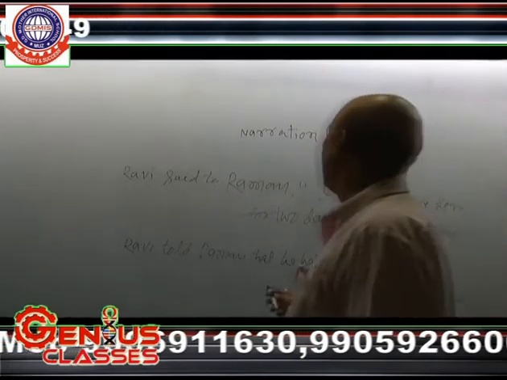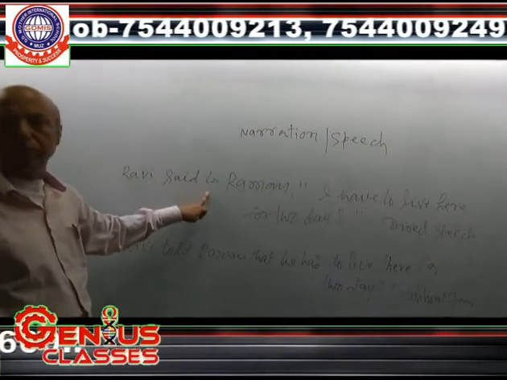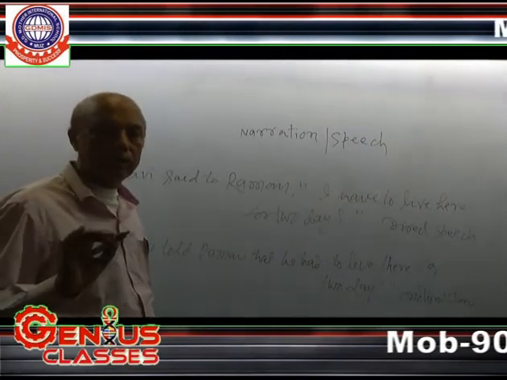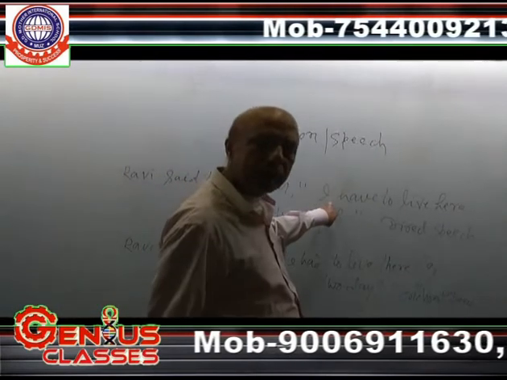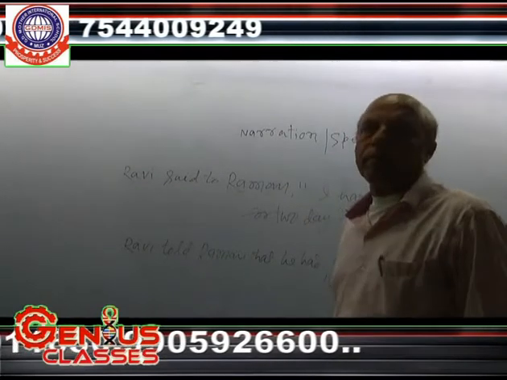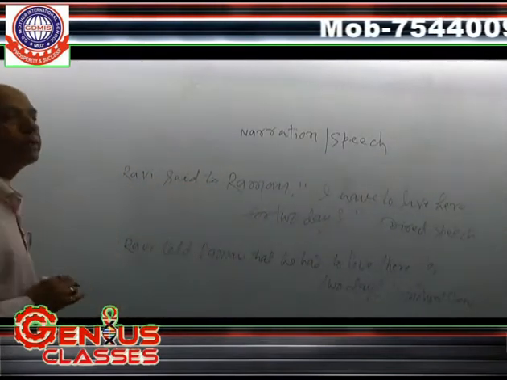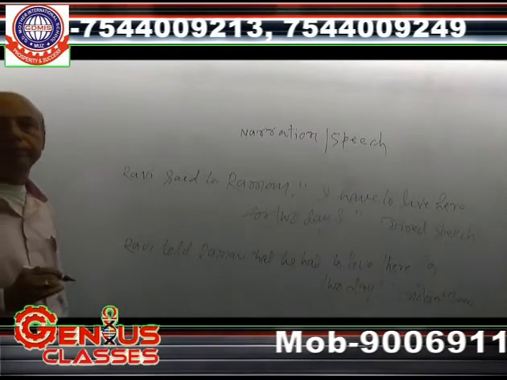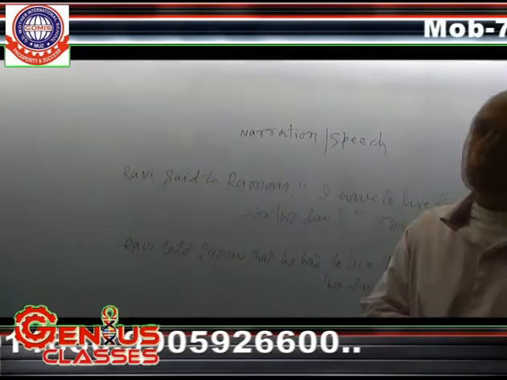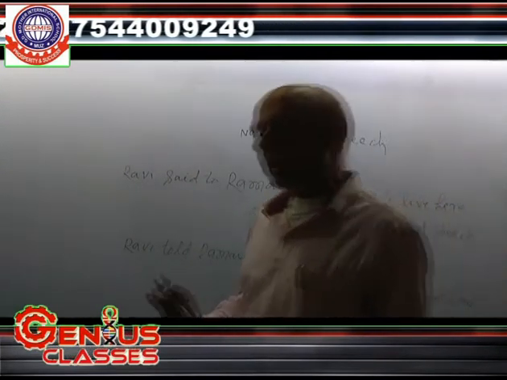You see here, I have written, Ravi said to Raman. It is called the reporting verb. You know very well, the sentence that is out of the inverted commas is called the reporting verb. The sentence that is under inverted commas is called the reported speech. It has already been told that said to can be changed into told. It should be in our mind that after told, to is not used. After told, to is not used. And said to can also be written.